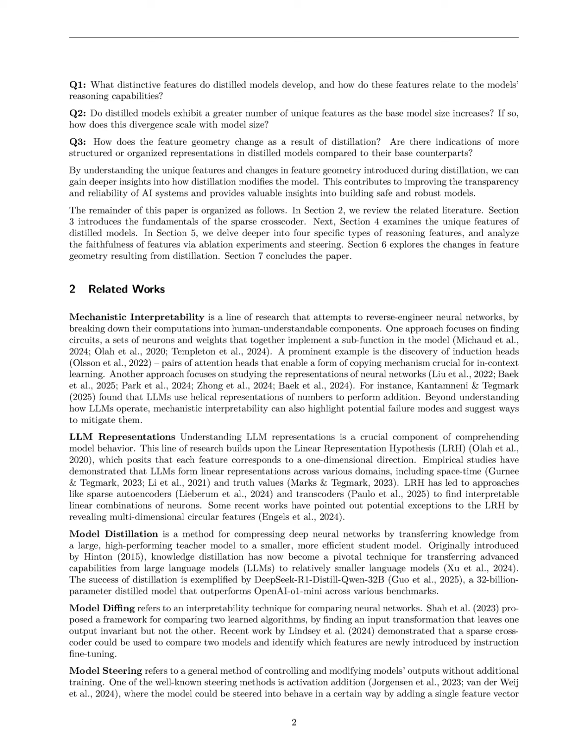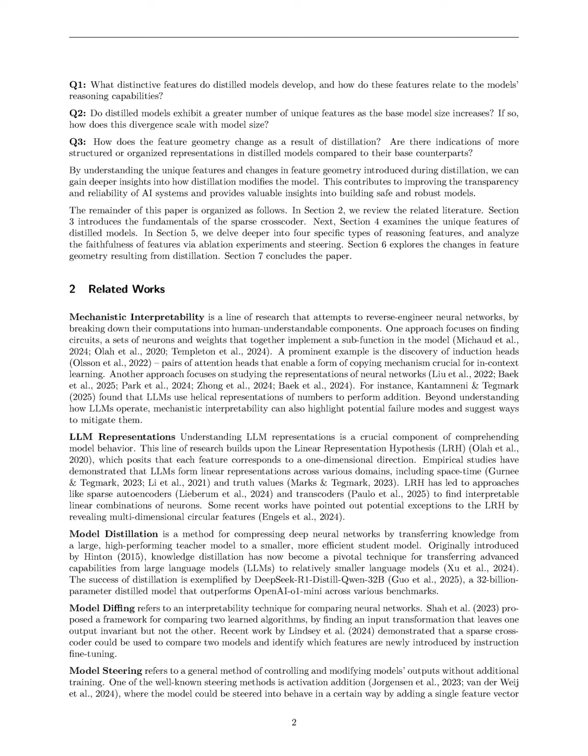This is particularly useful in identifying distinctive features that contribute to reasoning capabilities, as demonstrated in the analysis of distilled models. Secondly, the crosscoder's ability to reconstruct activations facilitates the quantification of feature norms, providing insights into the geometry of features and how they evolve through processes like distillation.